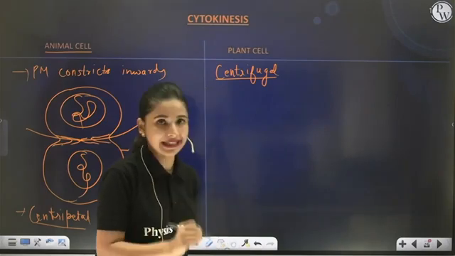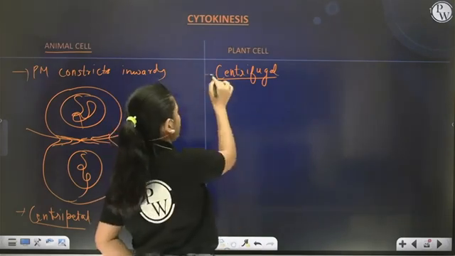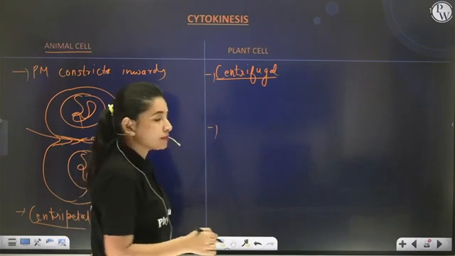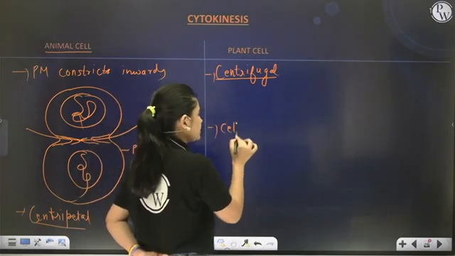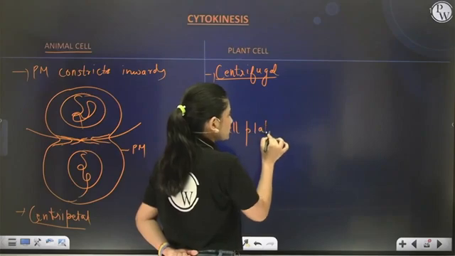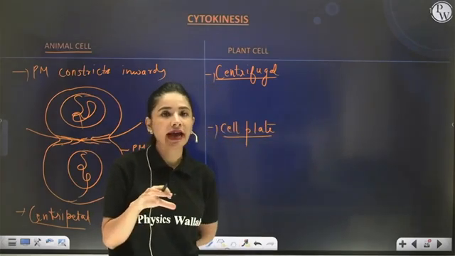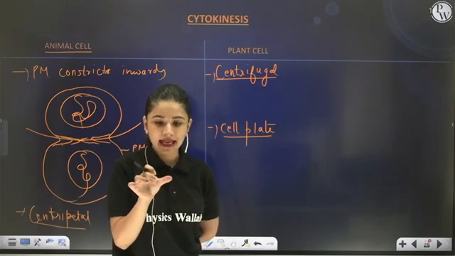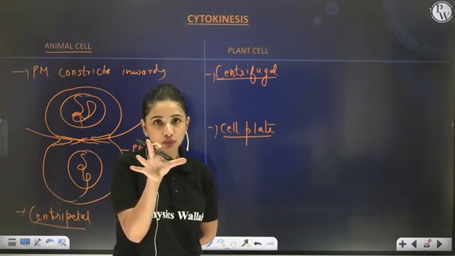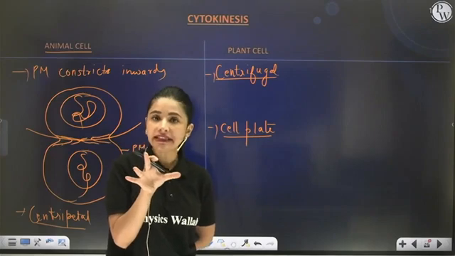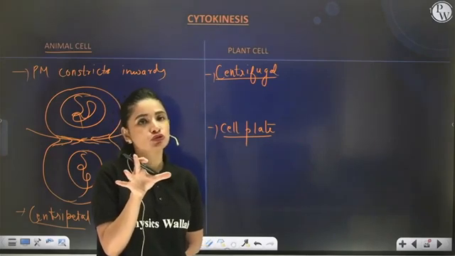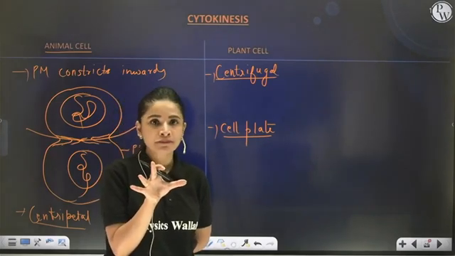And for this, in plant cell, there is establishment of a cell plate. So the cell plate is formed in the center of the 2 nuclei of the plant cell. This cell plate then grows outward and thus finally divides the plant cell into 2 new daughter plant cells.